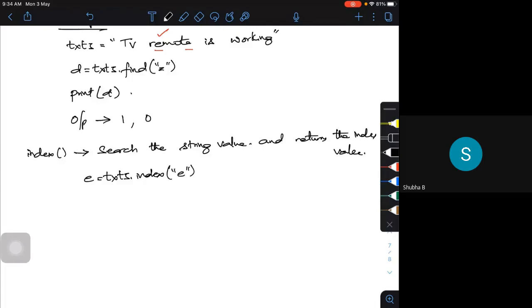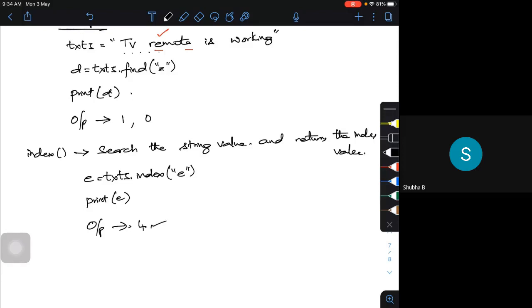So index of E. If I try to use it, what should be my output? It will count 0, 1, 2, 3, 4. So if I try to print E, my output will be 4.